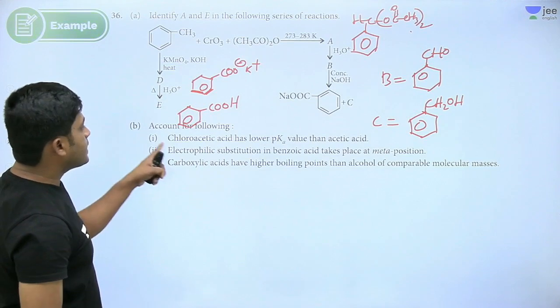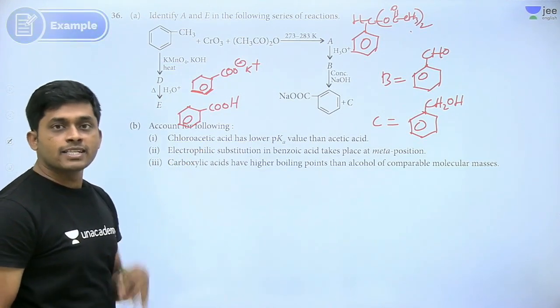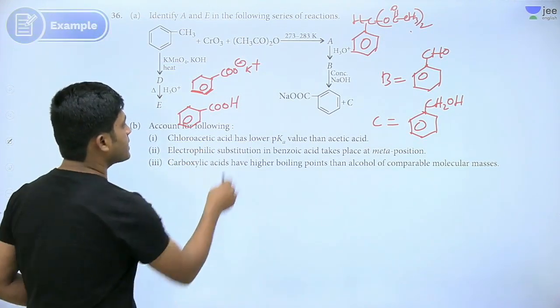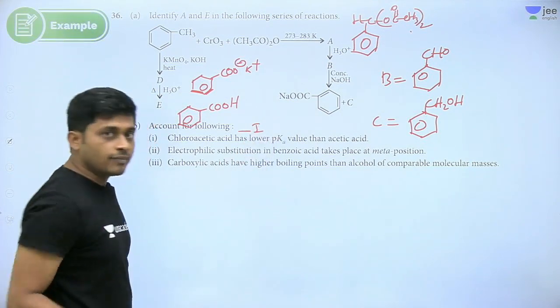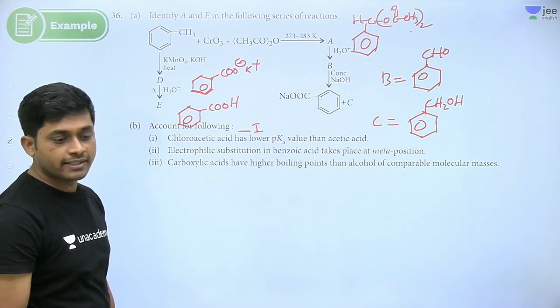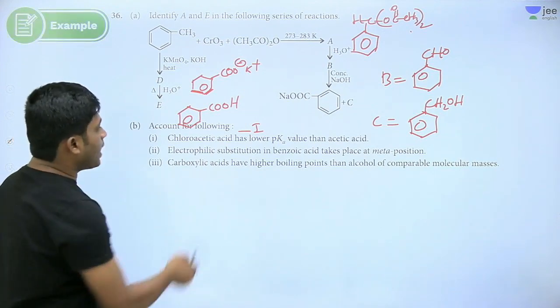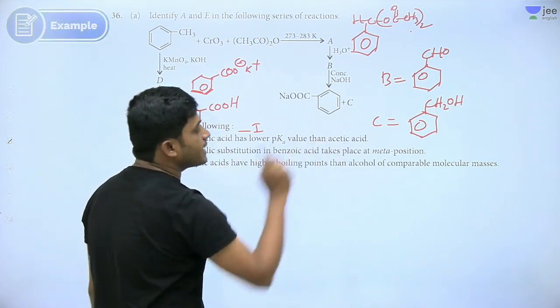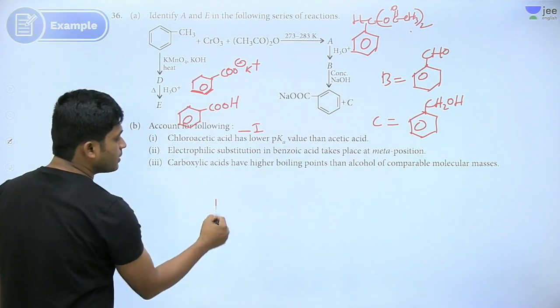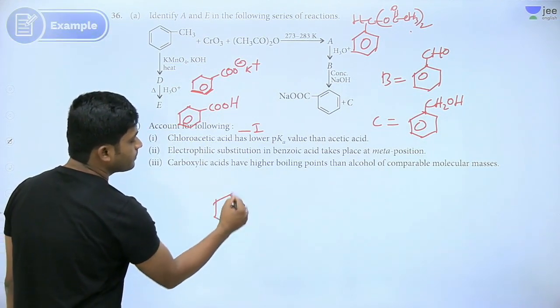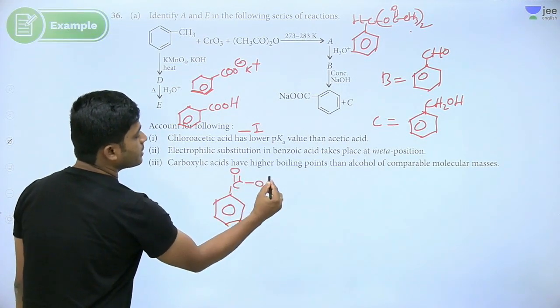Yes, chloroacetic acid has lower pKa, meaning it is more acidic. What is the reason? This has a minus I group. Minus I groups increase acidic character. Yes. Now, electrophilic substitution in benzoic acid takes place at the meta position. What is the charge for benzoic acid? COOH.